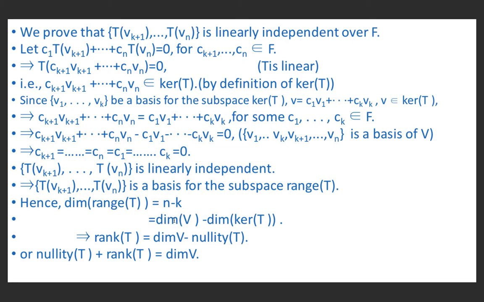n is the dimension of V, k is the dimension of kernel of T. Therefore, dimension of range of T is equal to the dimension of V minus dimension of kernel of T, or rank of T equals dimension of V minus nullity of T, or if we shift this to this side, nullity of T plus rank of T equals dimension of V.